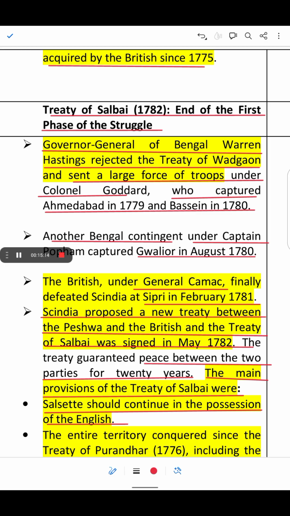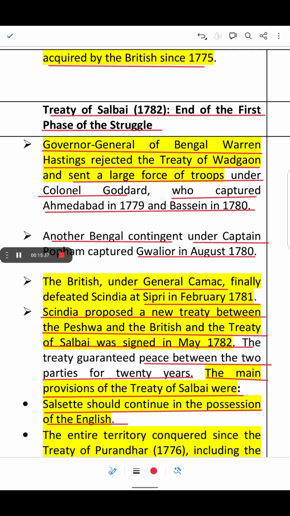The long continued fighting during the First Anglo-Maratha War ended with the Treaty of Salbai. Although the British were defeated and surrendered at Vadgaon in 1779, the Treaty of Vadgaon was rejected.